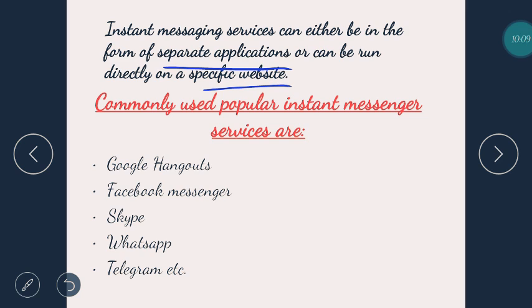For example, Facebook, Instagram, you can use their app as well, and through Google Chrome also you can use those to do instant messaging. Whereas separate applications like WhatsApp or Telegram, you need to have the application on your phone. No URL is going to function for that application. Commonly used popular instant messenger services are Google Hangouts, Facebook Messenger, Skype, WhatsApp, Telegram, etc.